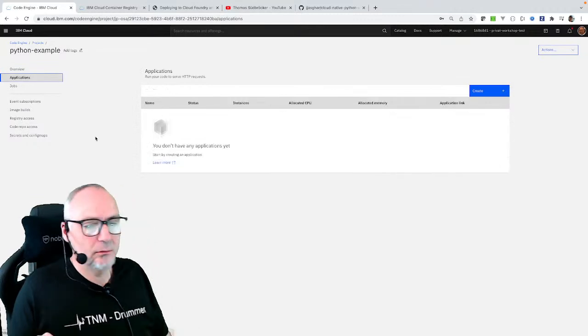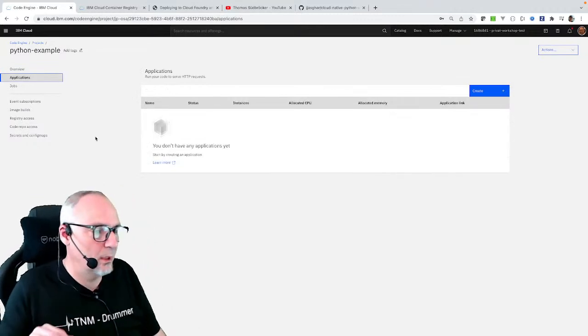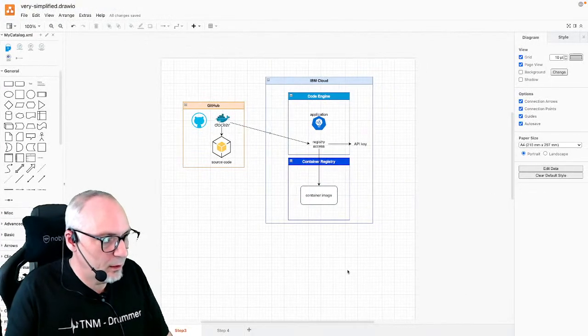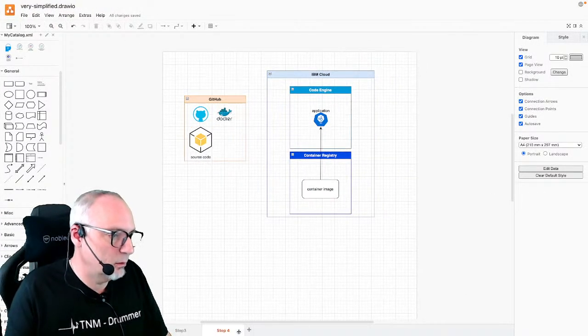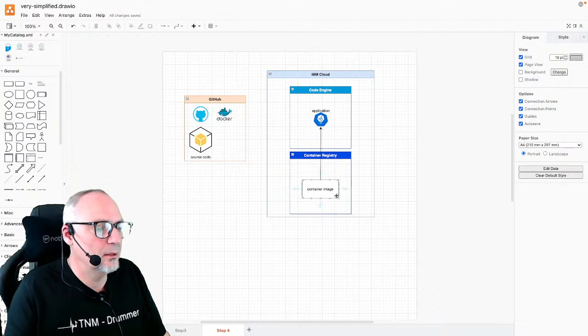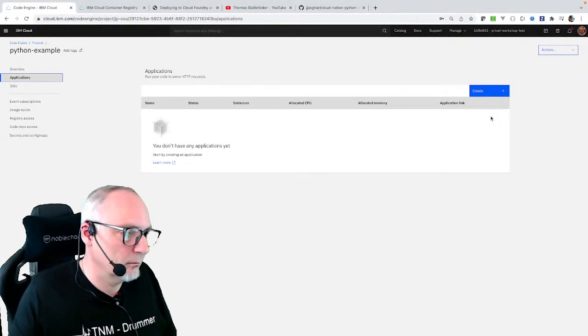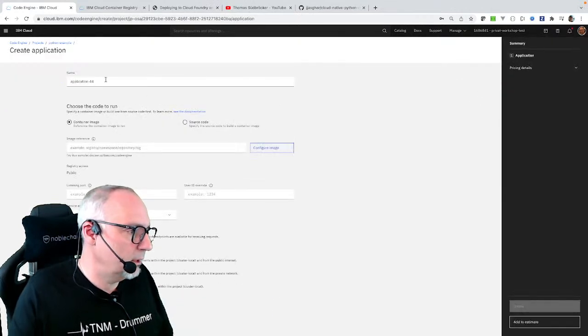to the application, and now we deploy the application. So that means yeah, we have done that. That's okay. And now we go to deploy the application. That means the container image, so that the container runs. We say here now we create an application and we call this application here.